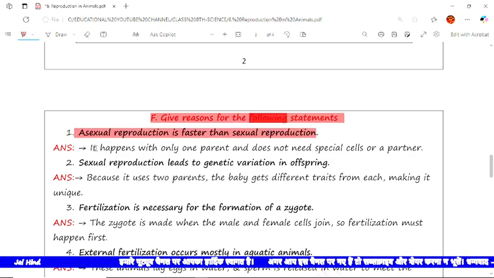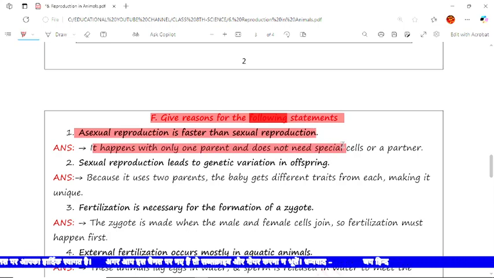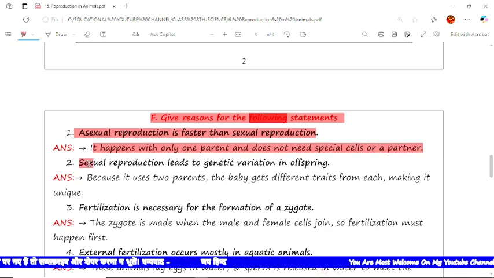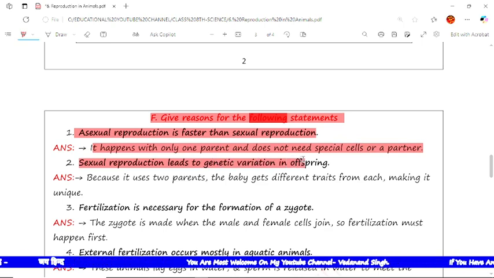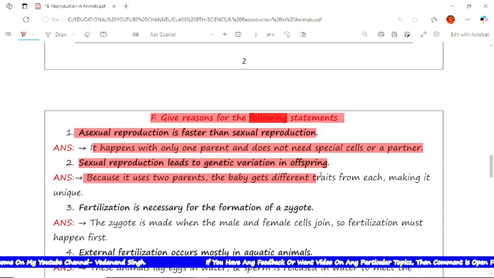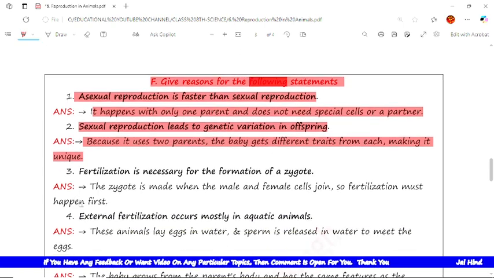The cause is it happens with only one parent and does not need special cells or a partner. The next statement is: asexual reproduction leads to genetic variation in offspring. The reason is because it uses two parents, and the baby gets different traits from each and makes it unique.